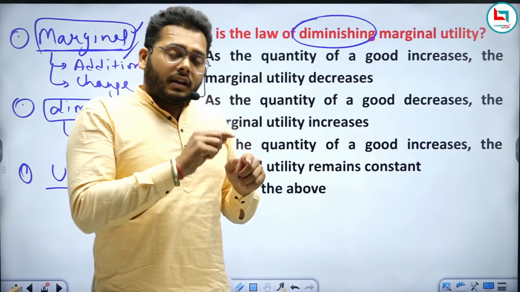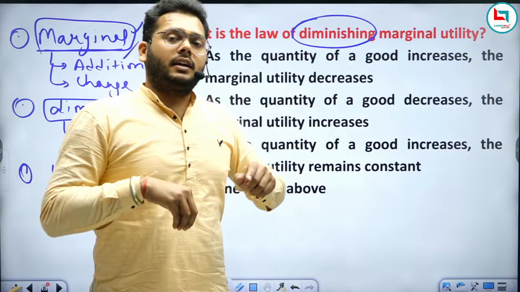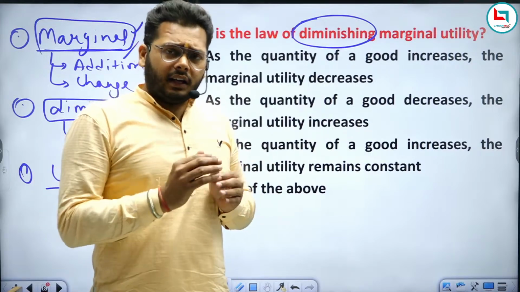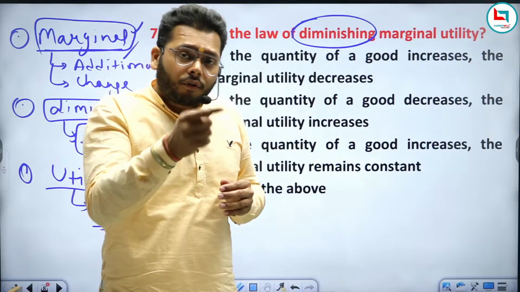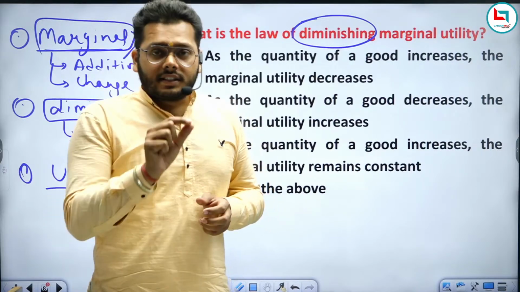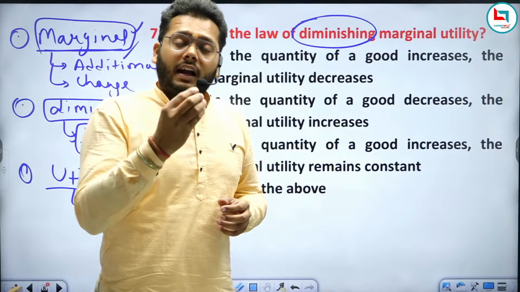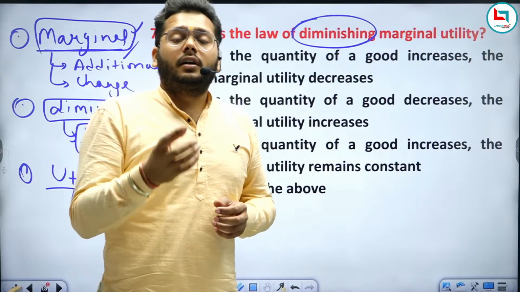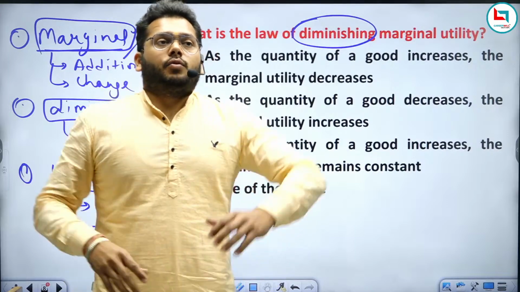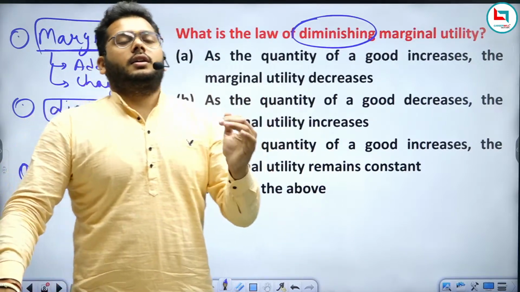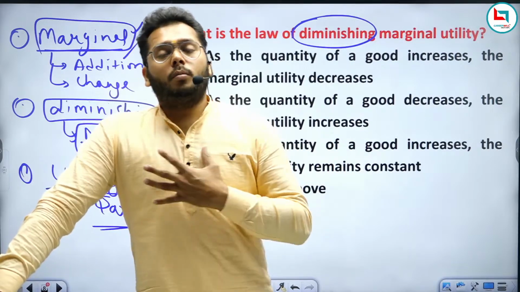If you use any additional unit of goods and services, then the satisfaction derived from that additional unit will go on decreasing, right? If you have purchased a new car today, definitely you will be happiest of the day.